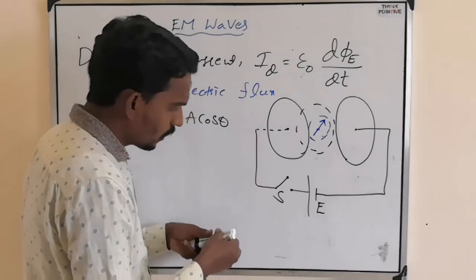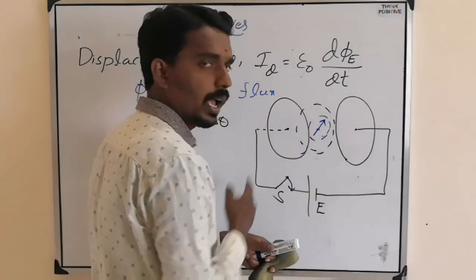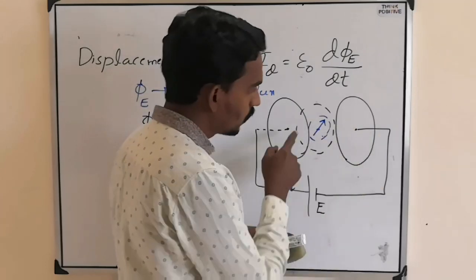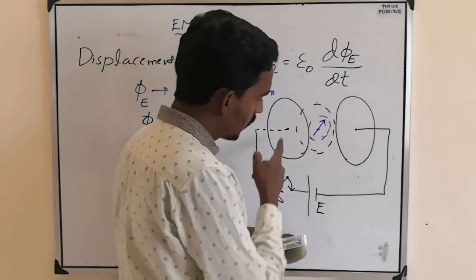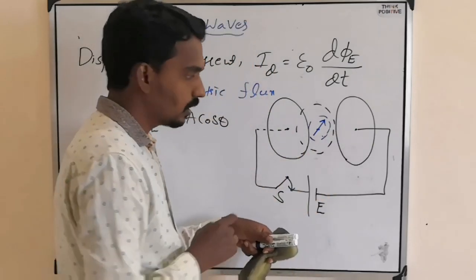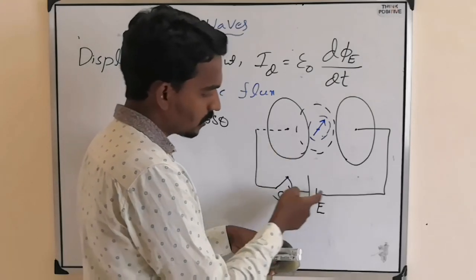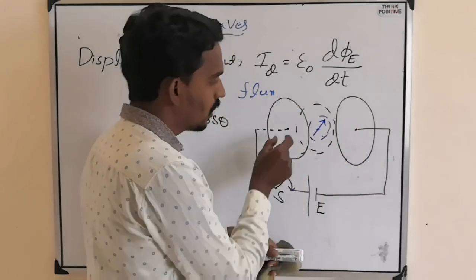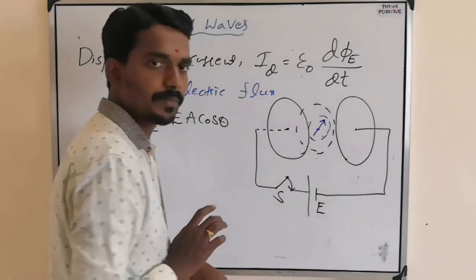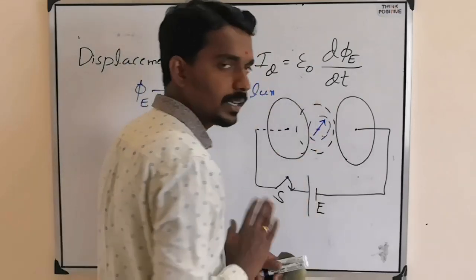Now what he observed is, when he closed the switch, the current flows in the circuit because charge flow happens. No current will flow between the plates. What happens when you connect a capacitor to a battery? Here it will attract electrons and here it will inject electrons. So this gets positive charge, this gets negative charge, so current flows here. But no current flows between the plates because no charge flows between the plates.